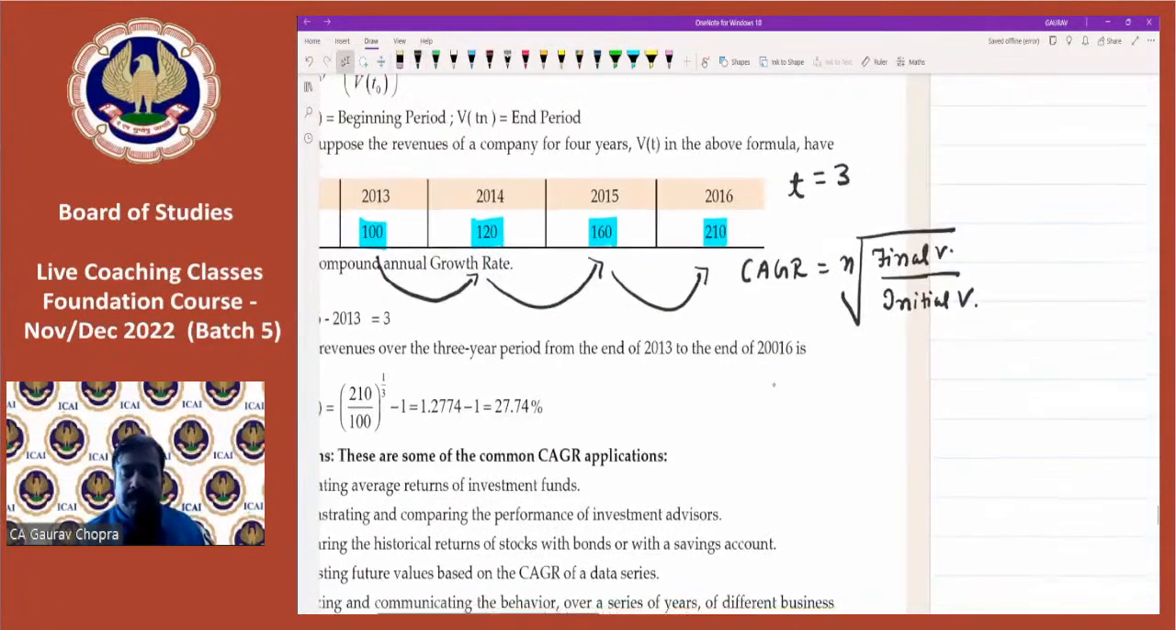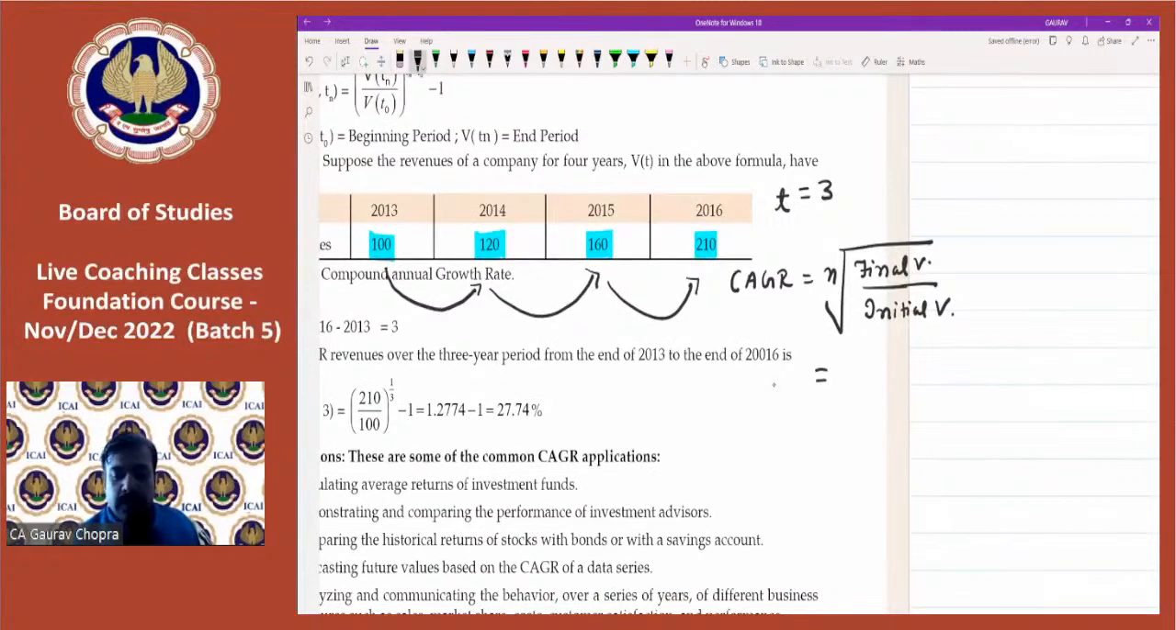So now let us substitute the values. What is the final value? The final value is 210. The company is reaching up to 210, divided by the initial value. What is the initial value? It is 100. And then the nth root. How much is the root? 3 years, so it is the cube root. Now, how to calculate the cube root? We had discussed it in the previous session. I think you might have done all this practice.